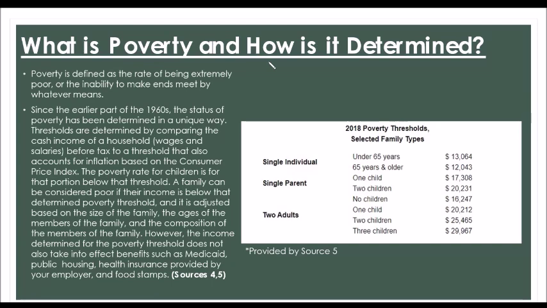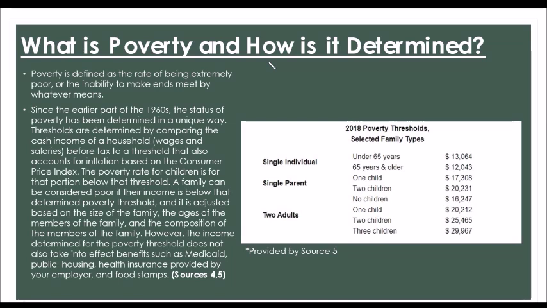Since the earlier part of the 1960s, the status of poverty has been determined in a unique way. Thresholds are determined by comparing the cash income of the household, which are the wages and salaries before tax, to a threshold that also accounts for inflation based on the Consumer Price Index. The poverty rate for children is for that portion below that threshold.